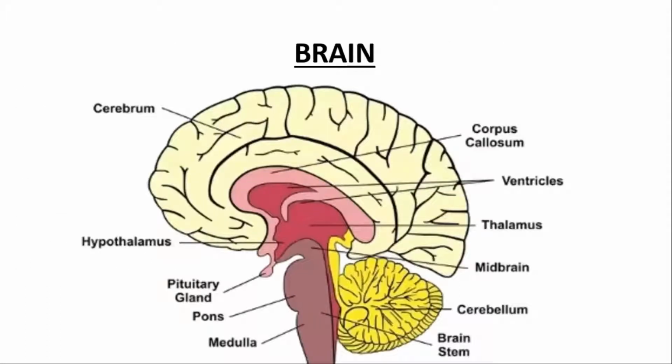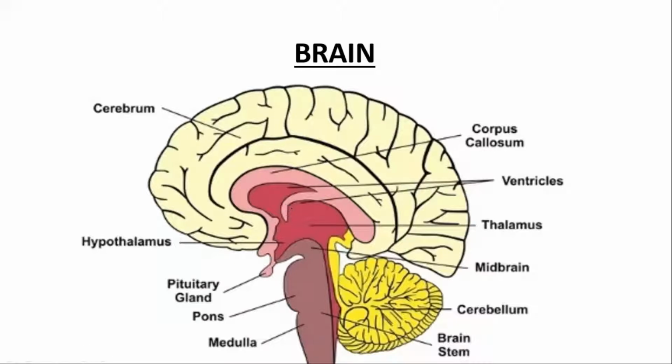Now let's see the structure of our brain. Here you can see the different parts of the brain, right? This is the cerebrum, hypothalamus, pons, medulla oblongata. This is the cerebellum, right? Thalamus, this area is the thalamus. This is the corpus callosum. And these parts are called ventricles, right?